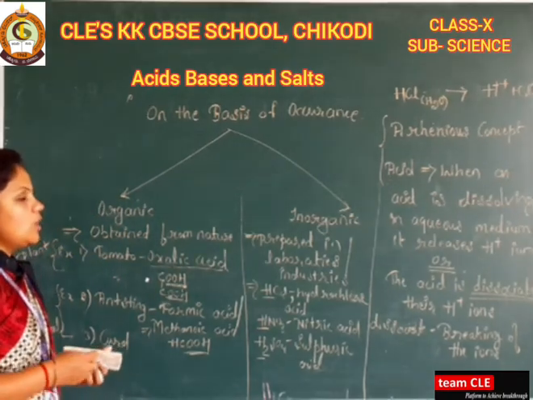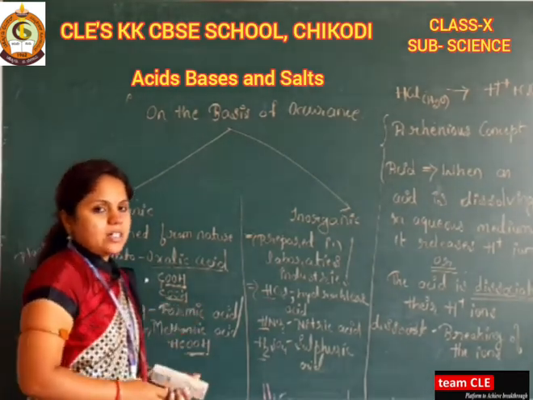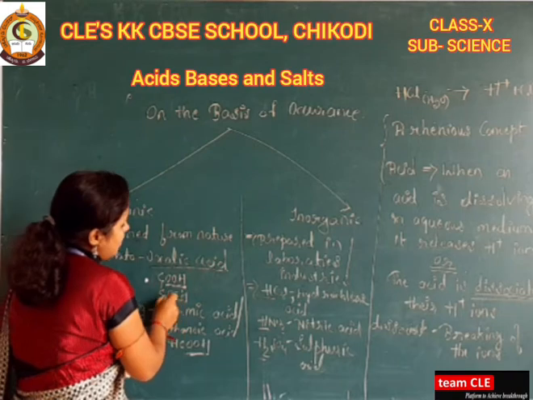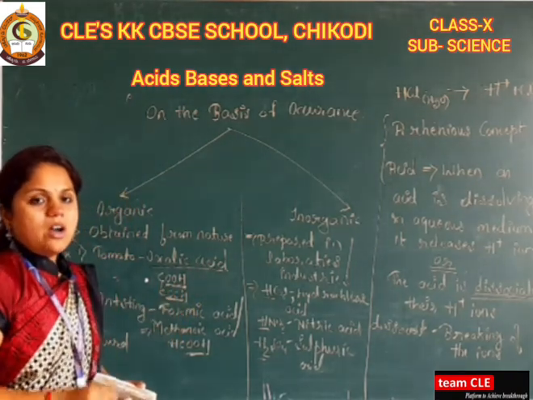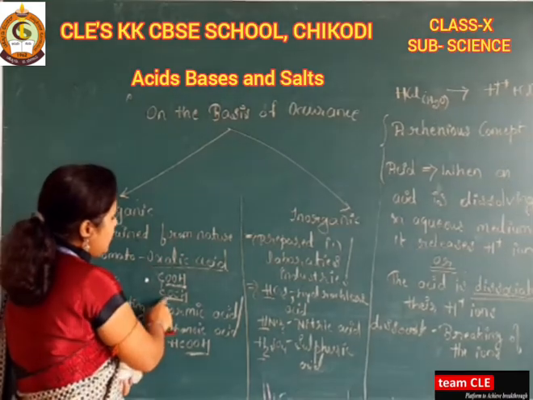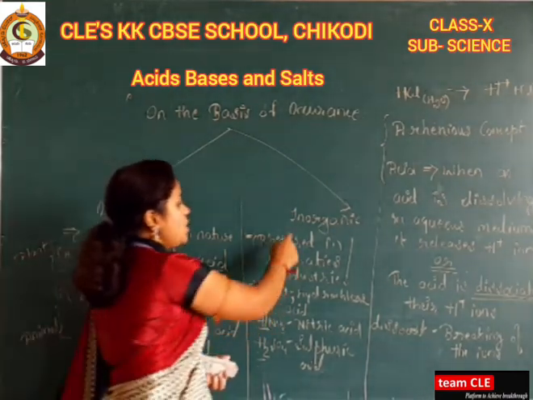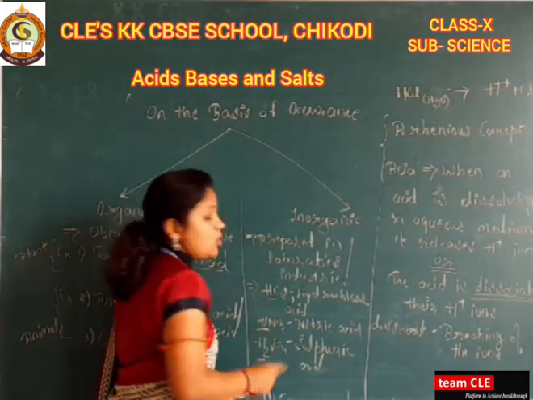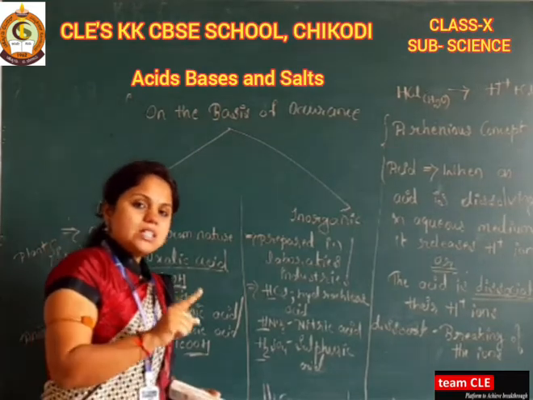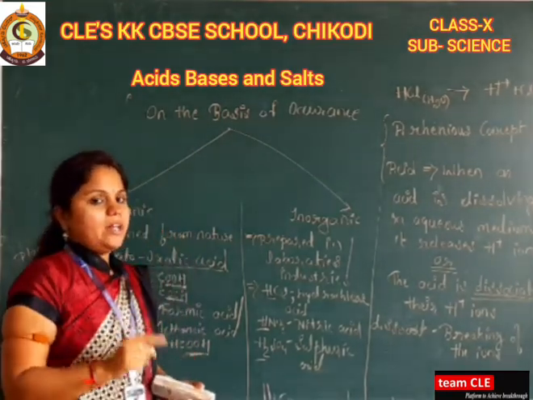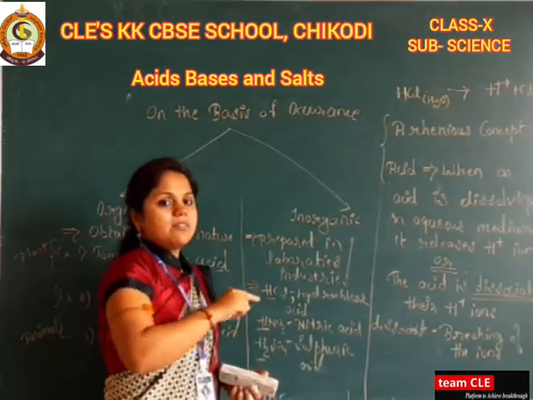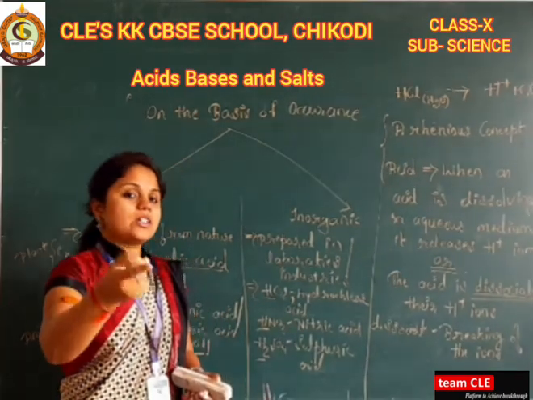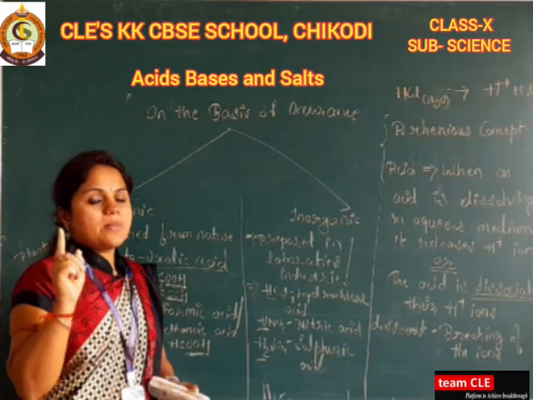So when you are going to differentiate between organic and inorganic substances, keep in your mind that the organic acid always contains COOH, whereas the inorganic acid contains H, not COOH. Okay, so this point you have to keep in your mind. On this basis itself we are going to solve some problems. First we will take the problems in the next class, then we will go for the next aspect, that is the classification on the basis of strength.